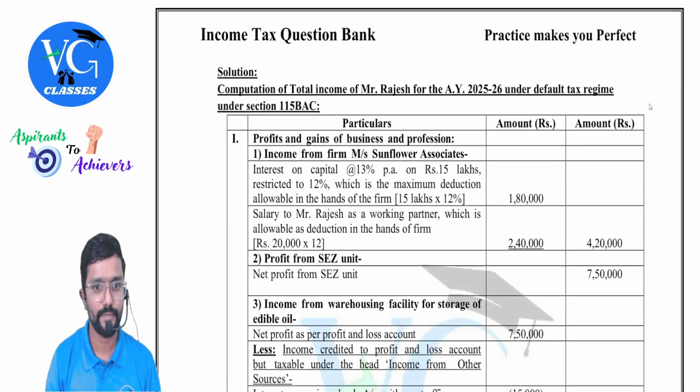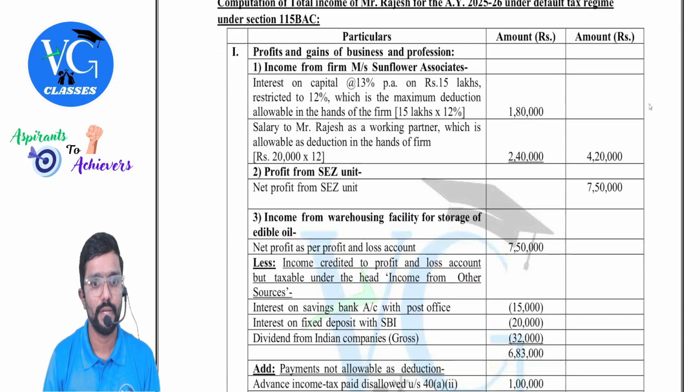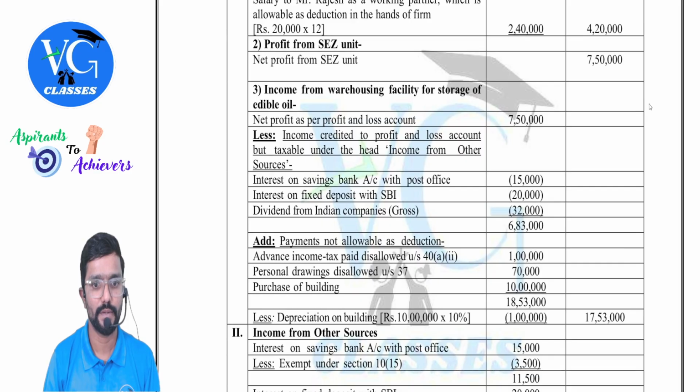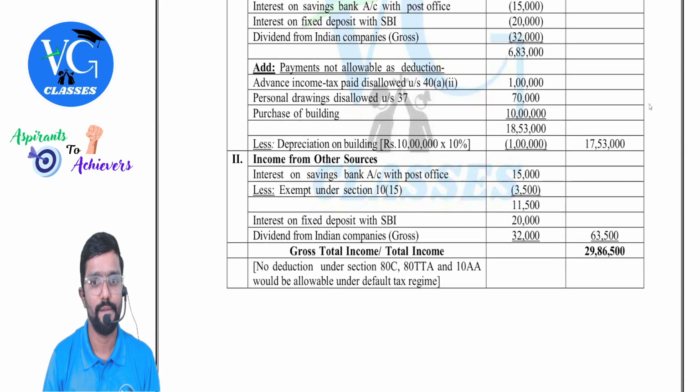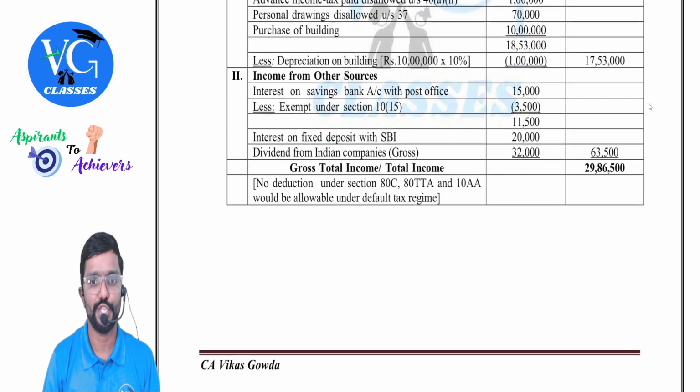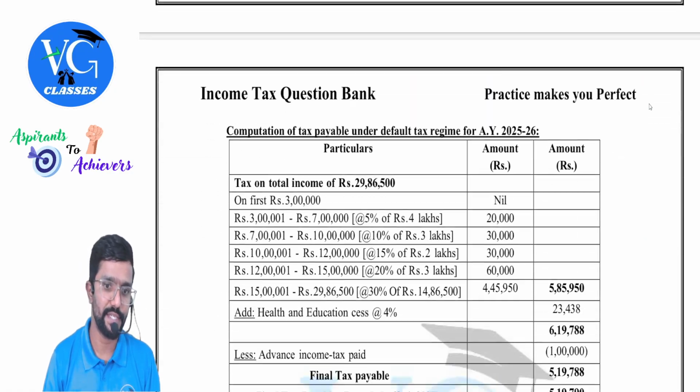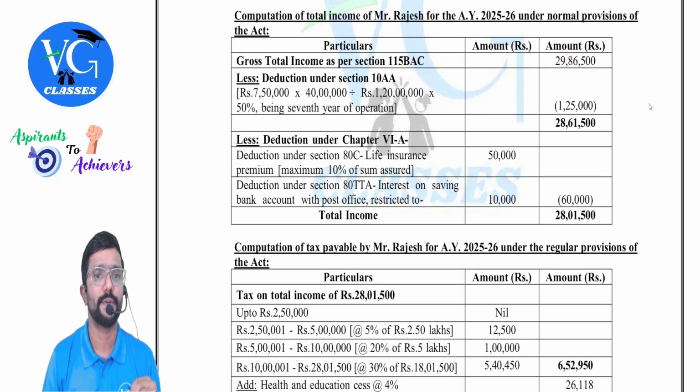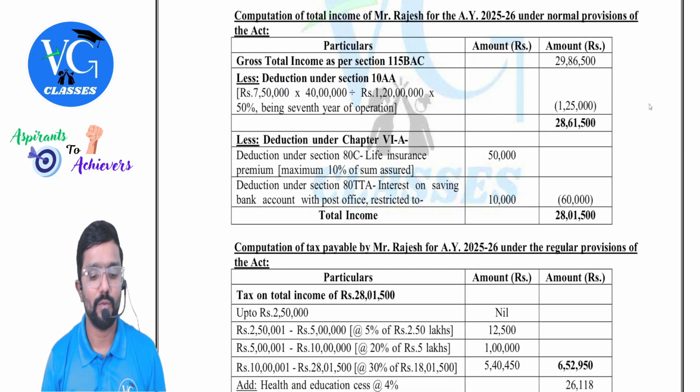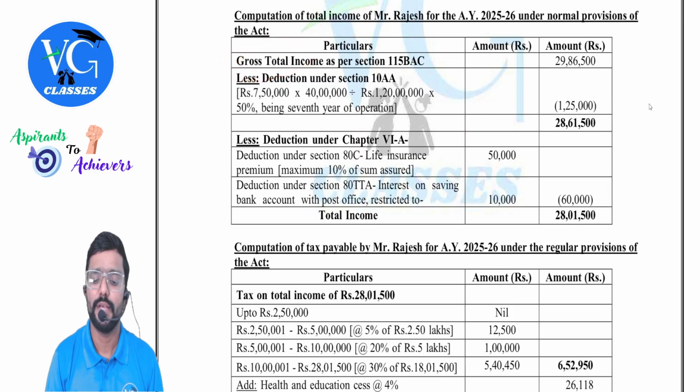First you check. Any change in that? No, no change. No change as it is. Now, from gross total income, it will remain the same. Gross total income under the default regime and the optional regime for this question remains the same.